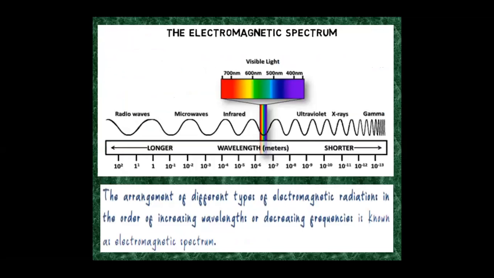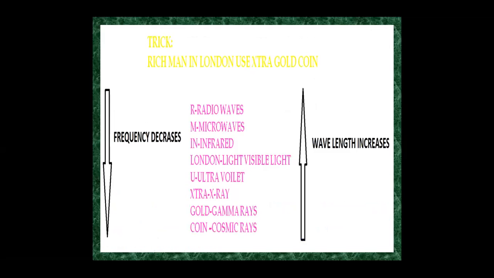The next comes the electromagnetic spectrum. It is an arrangement of different types of electromagnetic radiations in the order of their increasing wavelength or decreasing frequency.